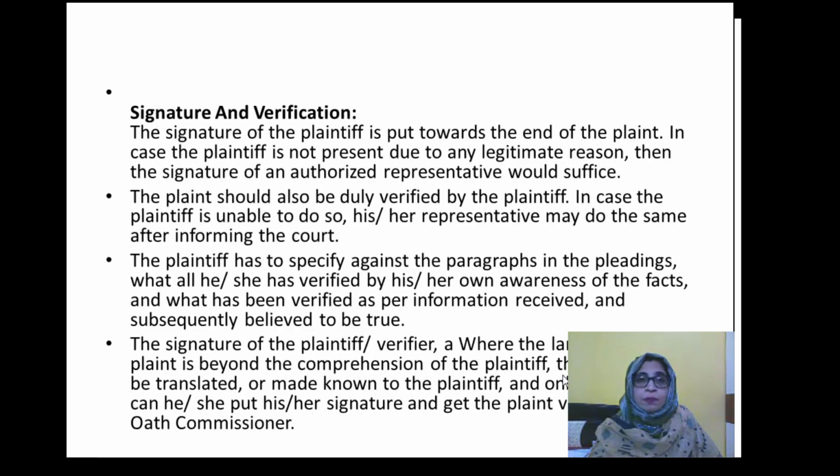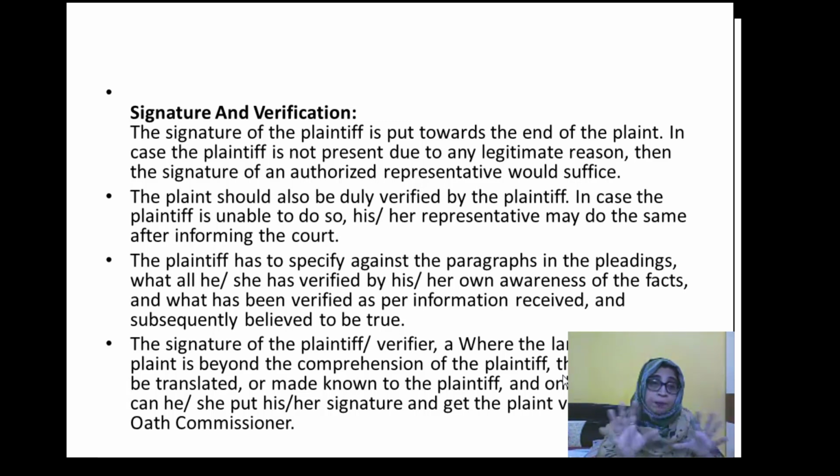Next, we'll discuss the signature and verification. Signature and verification, in the sense that after completing the drafting of the complete cause of action, material facts and all, the signature is very important.